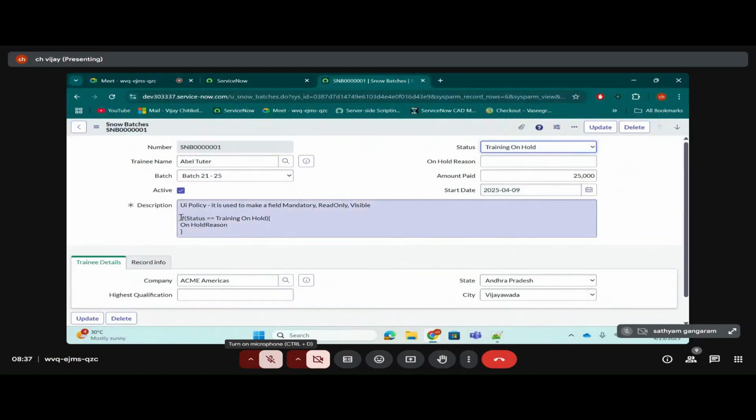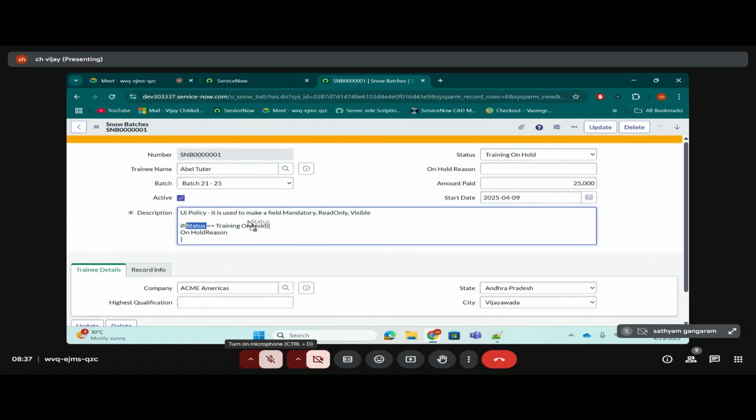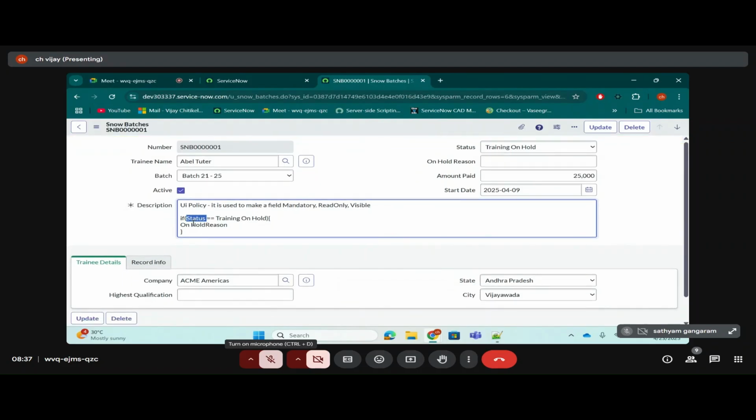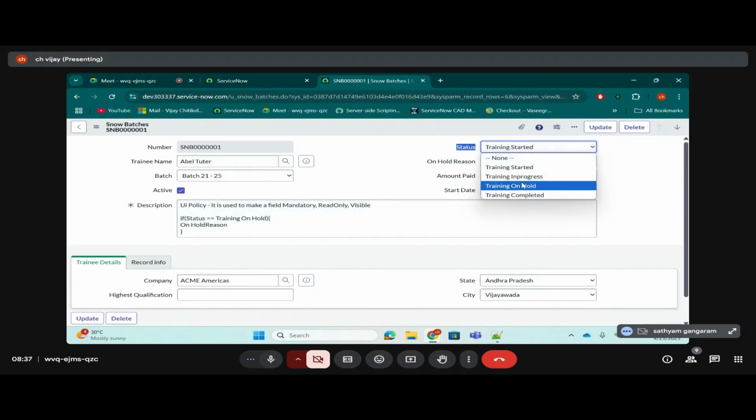What does this mean? If is nothing but a condition, guys. This condition has only two possibilities. Either it will give true or it will give false. Is this if condition giving true as per this form? No, it is not giving true. Now, is it giving true as per this form?